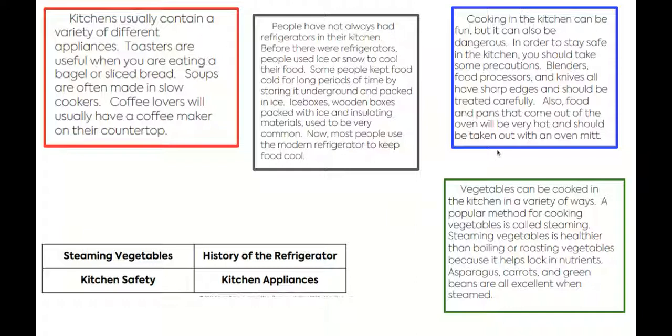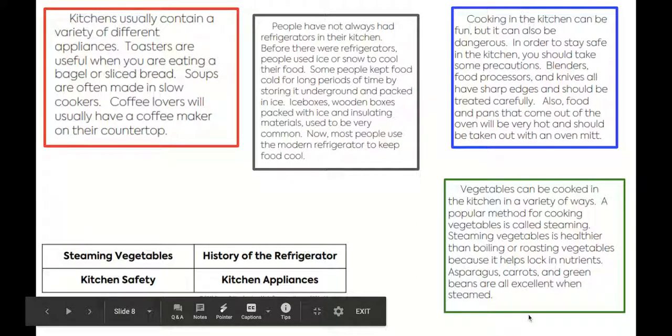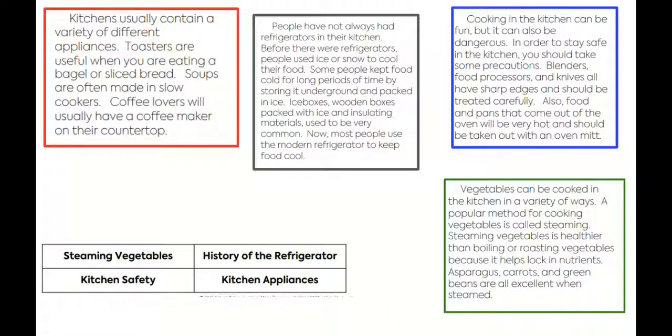The blue article. Cooking in the kitchen can be fun, but it can also be dangerous. In order to stay safe in the kitchen, you should take some precautions. Blenders, food processors, and knives all have sharp edges and should be treated carefully. Also, food and pans that come out of the oven will be very hot and should be taken out with an oven mitt. And now the green article. Vegetables can be cooked in the kitchen in a variety of ways. A popular method for cooking vegetables is called steaming. Steaming vegetables is healthier than boiling or roasting vegetables because it helps lock in the nutrients. Asparagus, carrots, and green beans are all excellent when steamed.